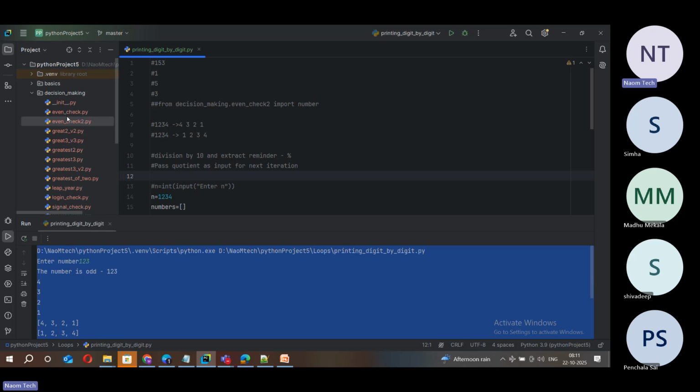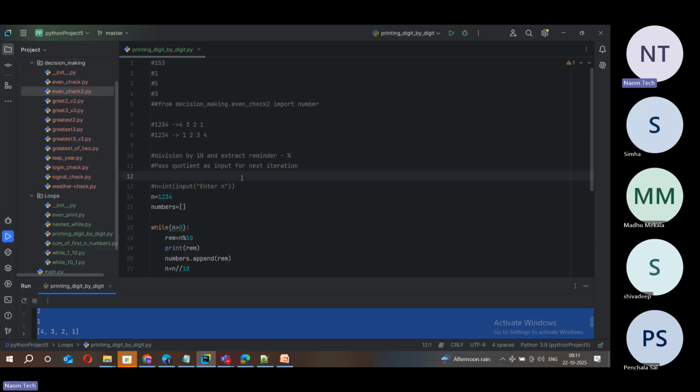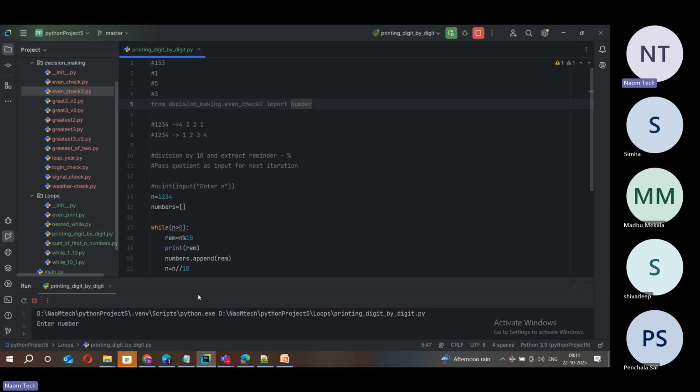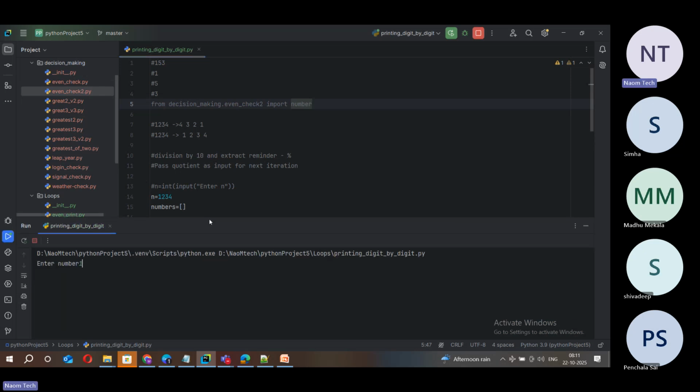So now we did discuss this yesterday. There was a small overlap in the code, right? The reason is, I was thinking, generally that happens by mistake if you try to import any module into your code. Suppose if I run it now, you see here, let me run it. It is asking enter number. Suppose I give 1, 2, 3, 4. The goal is to print digit by digit in this program, right? When I enter, you can see we are able to print it. At the same time, it is saying number is even, number is odd.